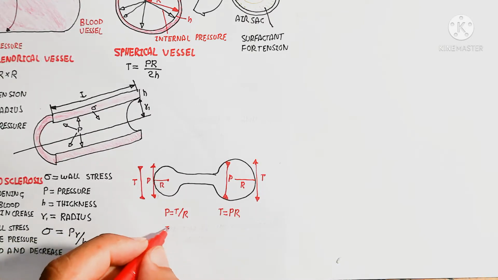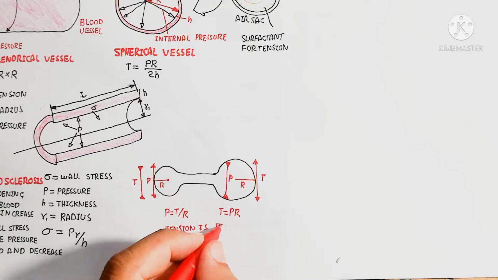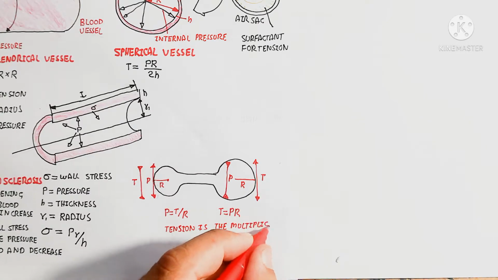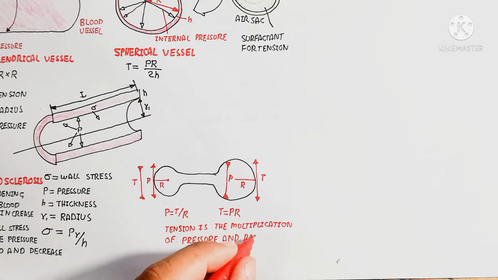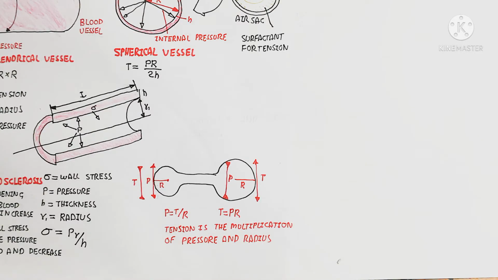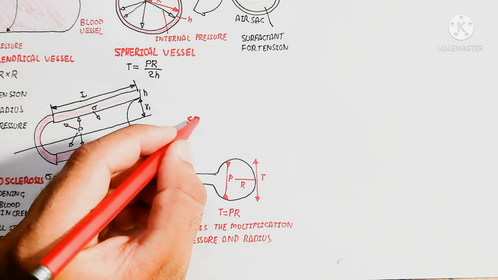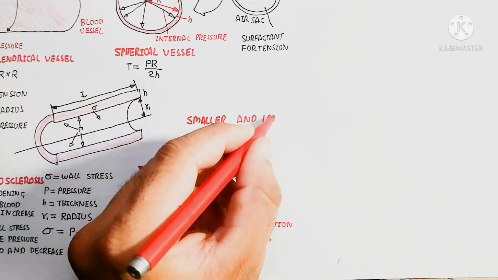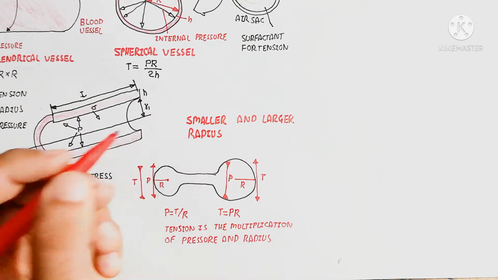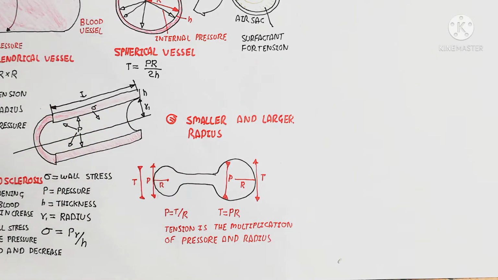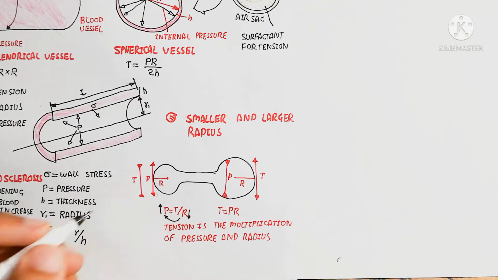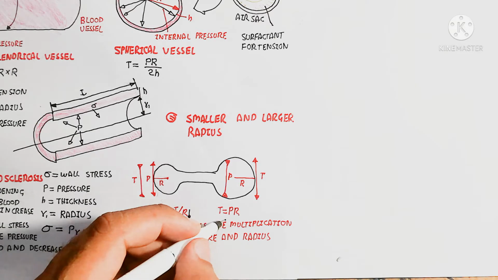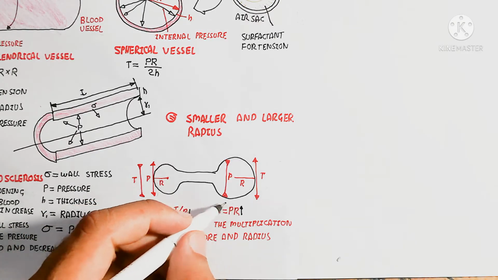So the thickness will be decreased, so it means the tension will be increased. Important here, for the smaller spherical vessel and larger spherical vessel, the tension is the multiplication of pressure and radius. So you can imagine that here is the pressure and here is the tension. The pressure will be increased due to the constriction of the vessel, and the radius will be decreased, and so the tension will be